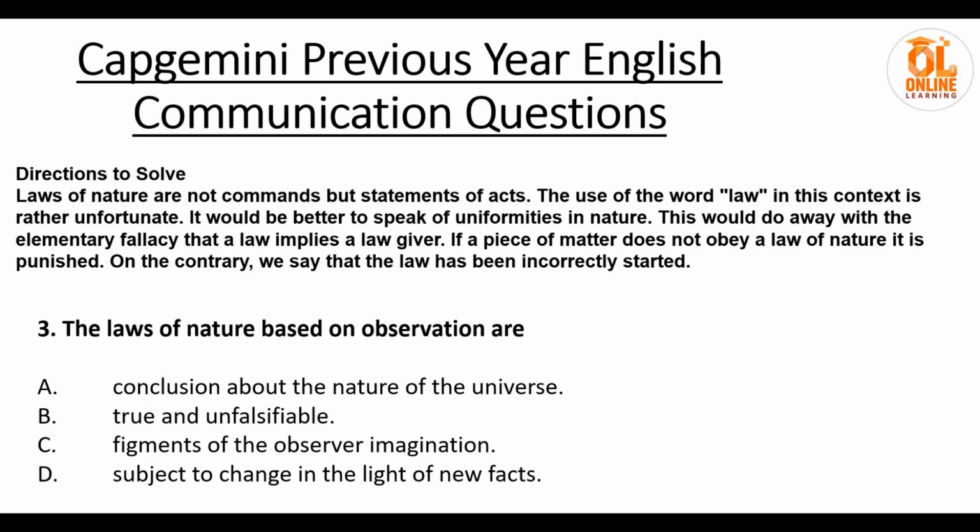The laws of nature based on observation are conclusions about the nature of the universe. Okay, this will be wrong. True and unfalsifiable, wrong. Figments of the observer's imagination, wrong. Option D will be correct. C. Subject to change in the light of new facts. So the laws of nature based upon observation are subject to change in the light of new facts.